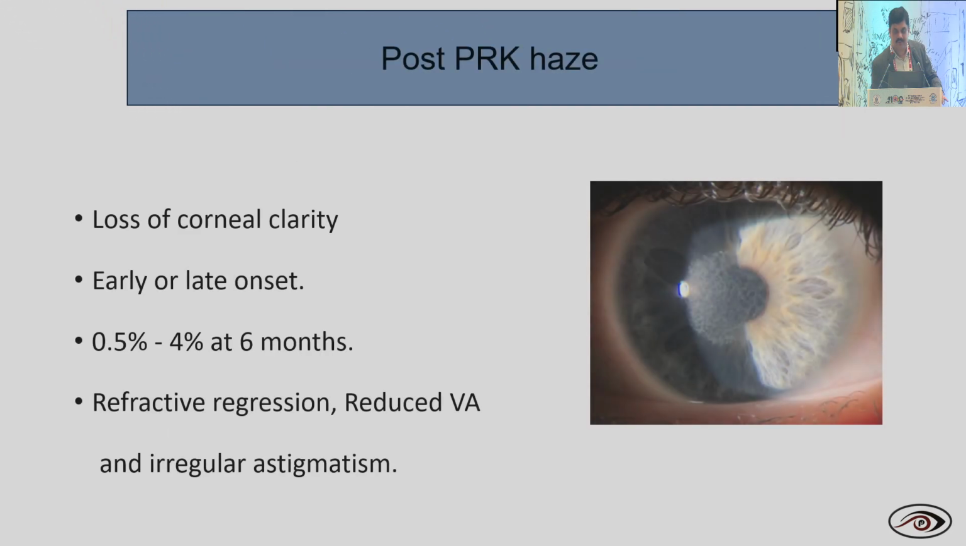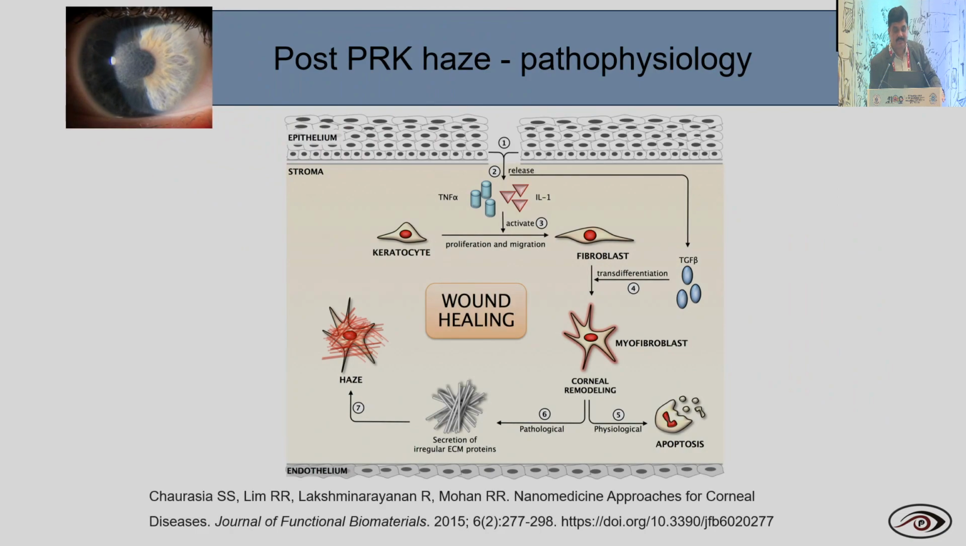which is with respect to the visual axis. The other complication you can see is PRK haze. Normally, what happens is there is a loss of corneal clarity, which is early or late onset, which can happen in around 0.5 to 4% of patients at 6 months. The patient will have a refractive regression also, reduced visual acuity, and it may cause irregular astigmatism. These are the pathophysiology of the PRK haze.